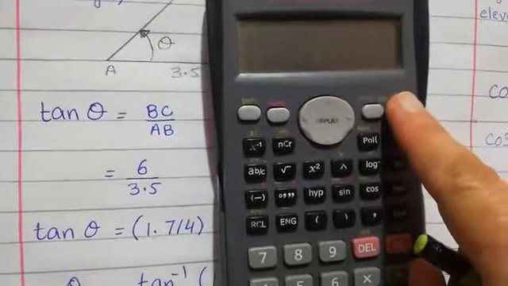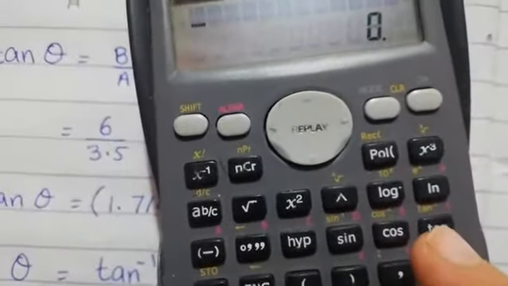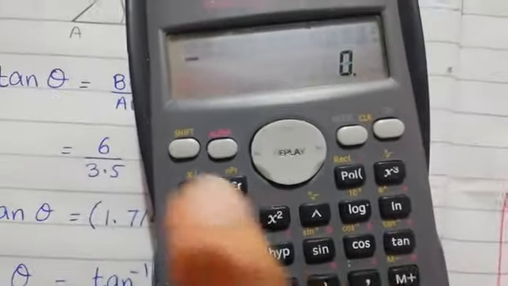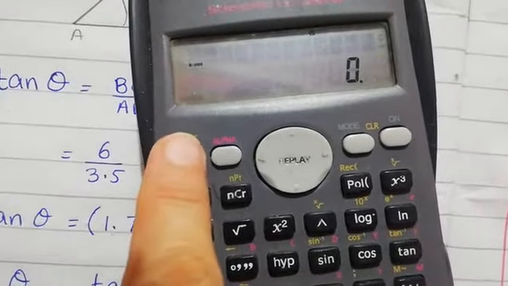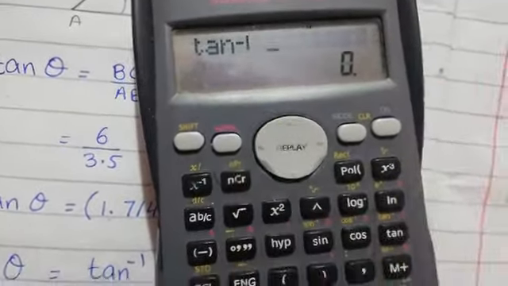This is your calculator. We can turn it on, and you know that this is the value of tan, and here you can see that in yellow color it is written tan inverse. So first we will press the button shift and then tan. You can observe tan inverse.